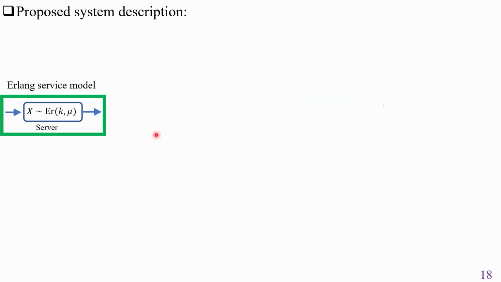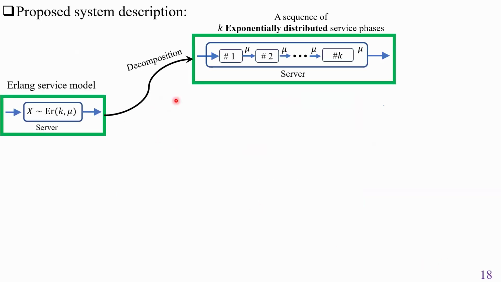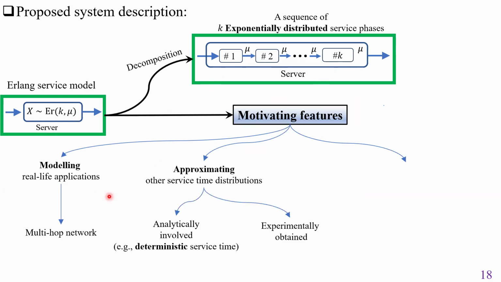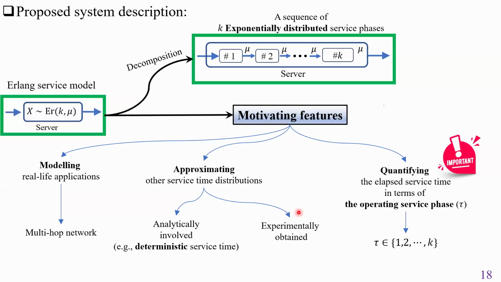The Erlang service model can be decomposed into a sequence of k exponentially distributed service phases, and it has the following motivating features. Modeling real-life applications such as multi-hop networks, approximating other service time distributions that are analytically involved or experimentally obtained, and quantifying the elapsed service time in terms of the operating service phase tau.